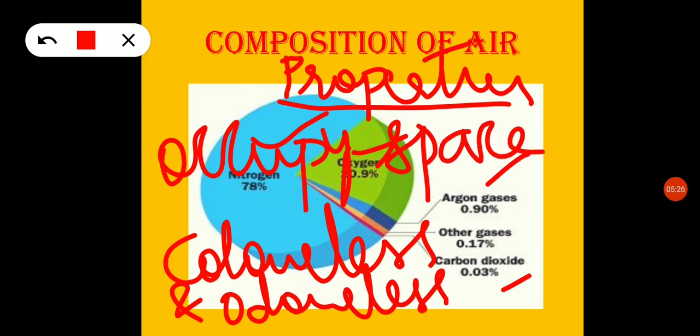Okay, so it is a mixture of different gases. Hence it is matter. Matter means anything which occupies space is known as matter. Take for example a balloon. When you blow a balloon, it will expand. Why will it expand? Because the air is blown into it. So that empty space of the balloon is filled by the air. Okay, so this air occupies the space.